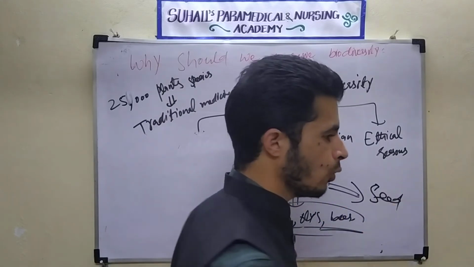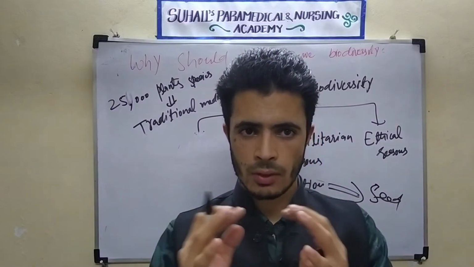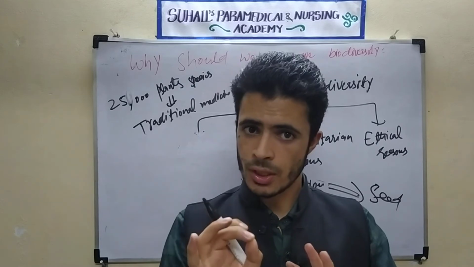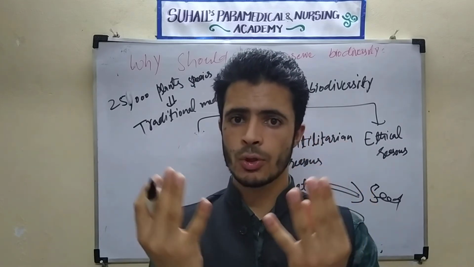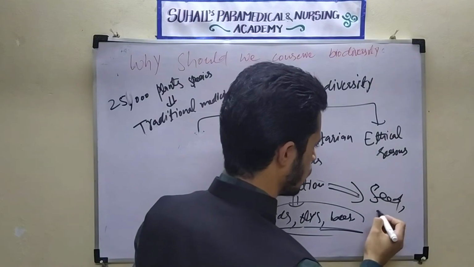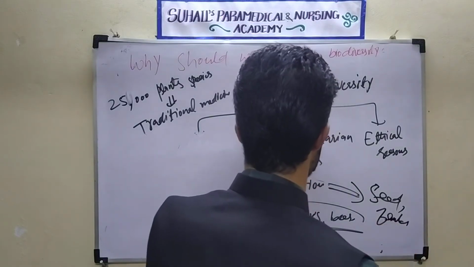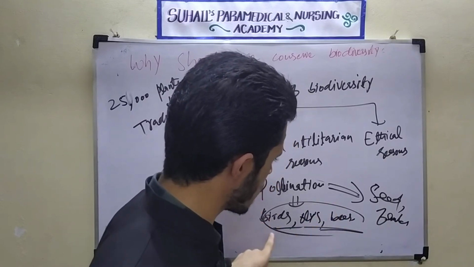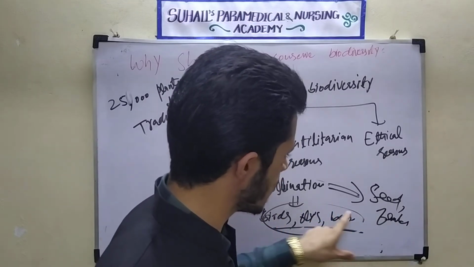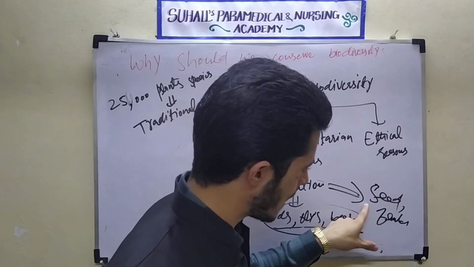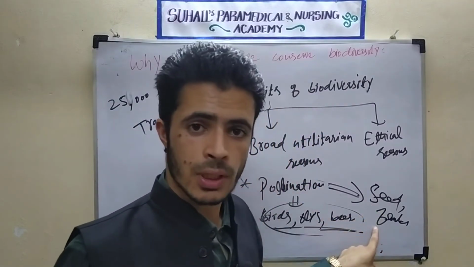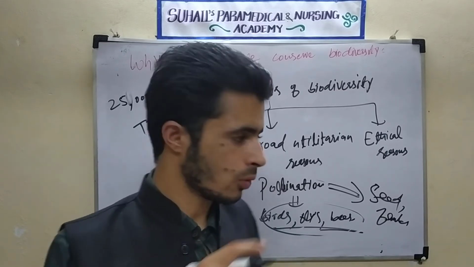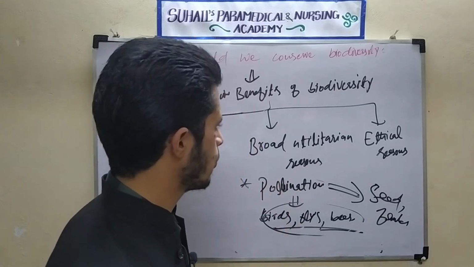We know the ovary will convert into fruit, and inside the ovary there are ovules. Ovules will convert into seed. So there will be no seeds and no fruits. See how much importance there is to pollination. When there are no bird species, no flies, no bumblebees, what will happen? The seeds and fruits will not be there. So there will be a loss for us also. This was the second point that I told in the broad utilitarian reasons.